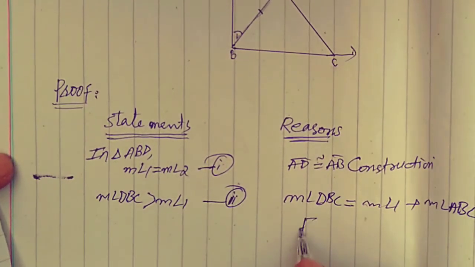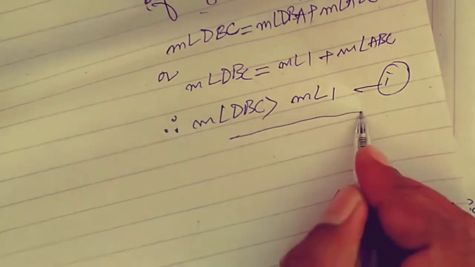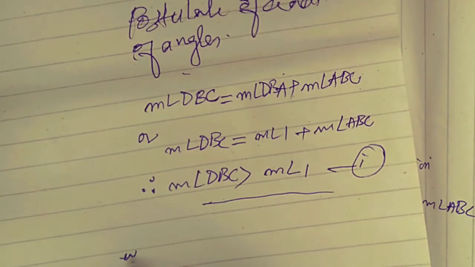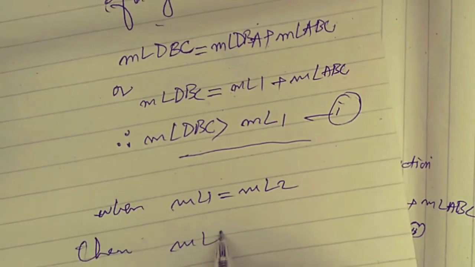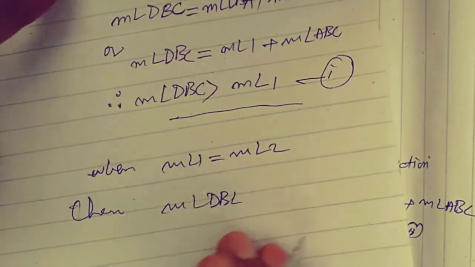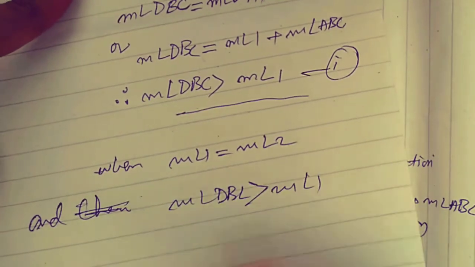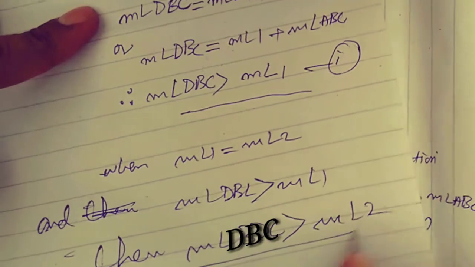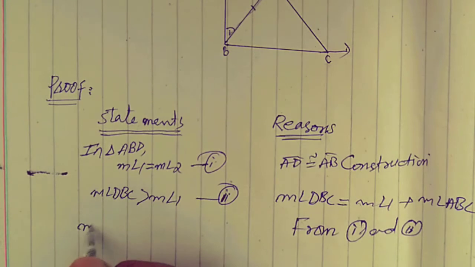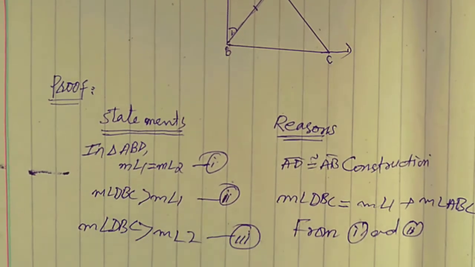From equation 1 and 2, when measure angle 1 is equal to measure angle 2, and measure angle DBC is greater than measure angle 1, then measure angle DBC is greater than measure angle 2, which is equation third.